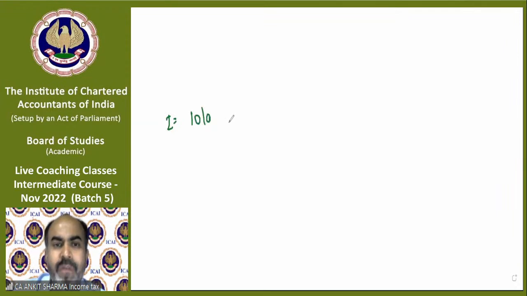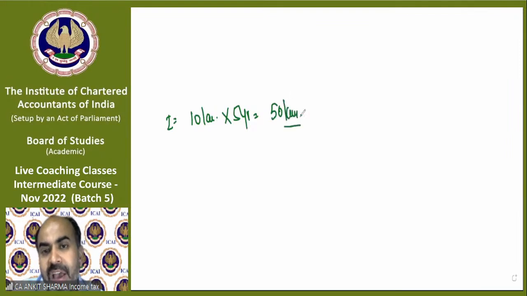Say for 5 years, you have filed your income tax details of 10 lakh rupees each. So it has been disclosed to the department that you have earned 50 lakh rupees in the last 5 years. Clear?